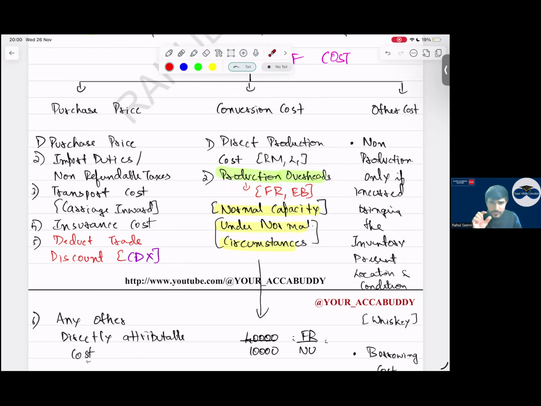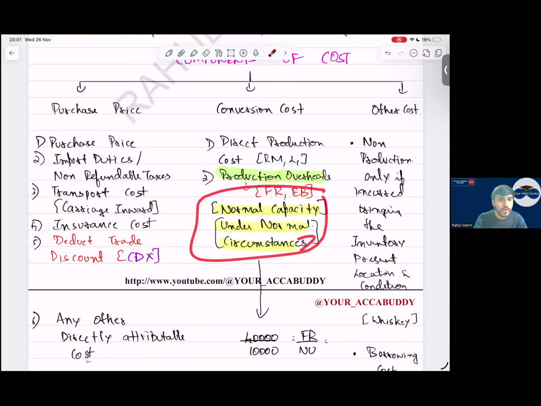Okay, in this, the normal capacity of this factory is 10,000 units. So take it that simple. Need not consider the actual. IAS says there is a detailed calculation for this. It's not part of your syllabus. It's required that you understand it is based on normal capacity for MCQ purpose.